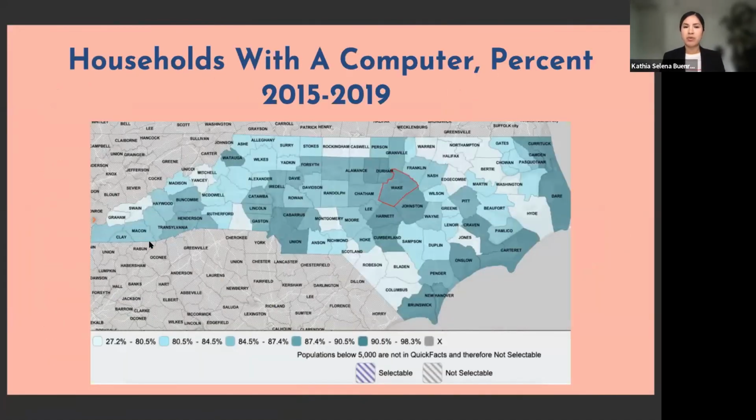This map represents data from the American Community Survey, which collects data about the American public. The lighter counties represent households with lower computer access, while the darker counties represent households with greater computer access. As you can see, the urban and rural divide in regards to computer access is great, which highlights the need to bridge this gap using this program.